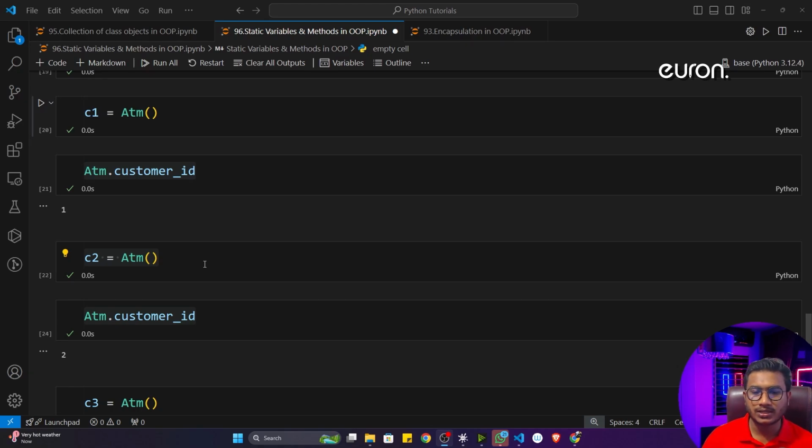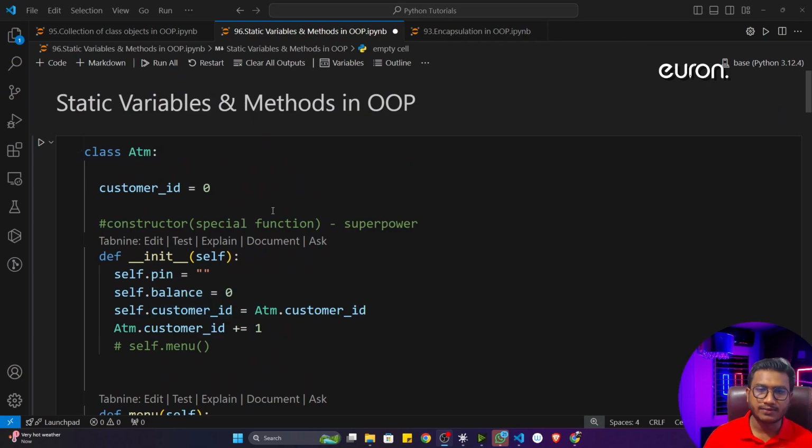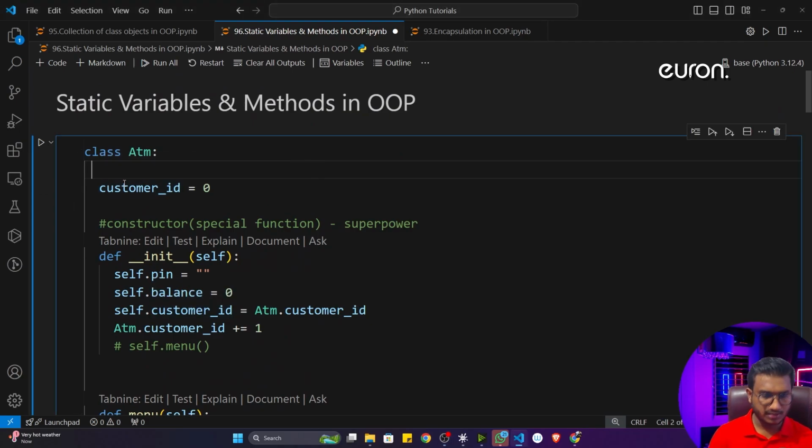Now let me ask you one question. Let's say I'm creating a bank application, and in that I'm using one piece of data called name. Now tell me, should name be a static variable or an instance variable? Just let me know. I think you got it. Name should be an instance variable because every time the customer name will be different. Now I think you got the difference between instance variable and static variable. So let me just write here, these are static variables.